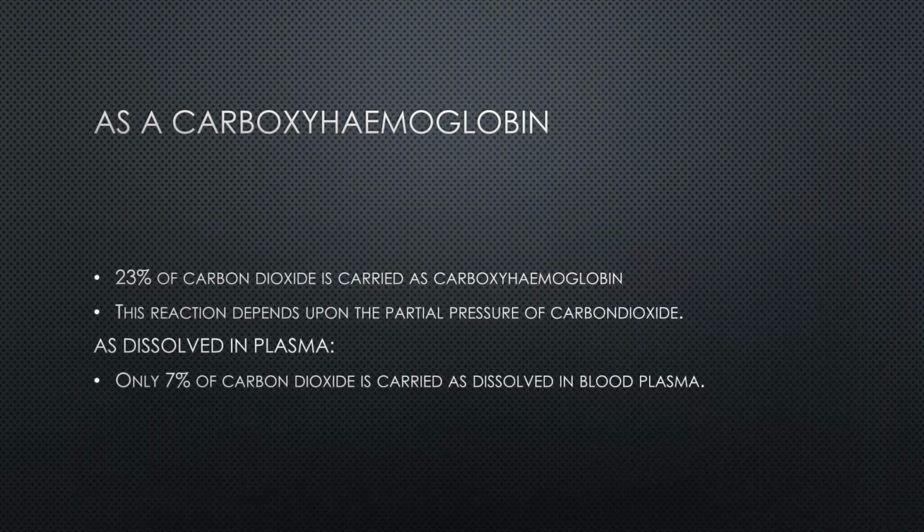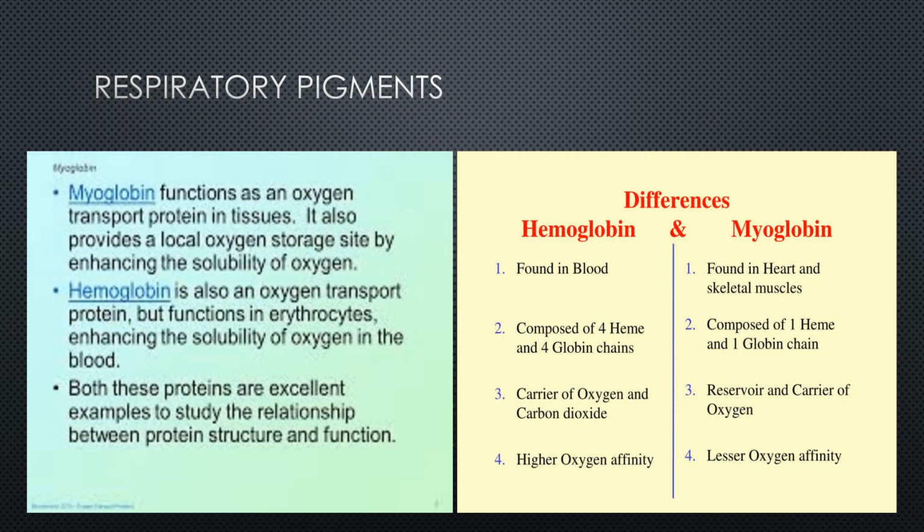Now as carboxyhemoglobin, 23% of the carbon dioxide is carried, and this reaction depends basically on the partial pressure of carbon dioxide, and only 7% of the carbon dioxide is carried dissolved in blood plasma. Now the respiratory pigments: there are different types of respiratory pigments which are colored molecules, and they contain a non-protein part known as the heme group. We will study here 2 different respiratory pigments, that is myoglobin and hemoglobin.